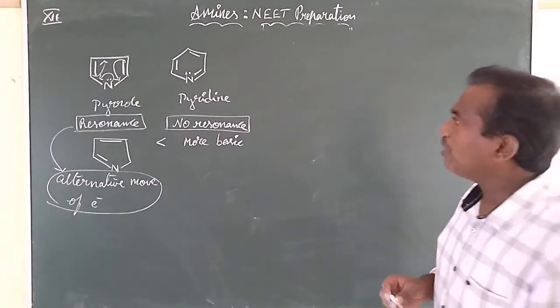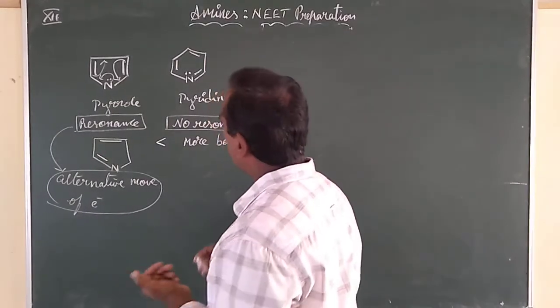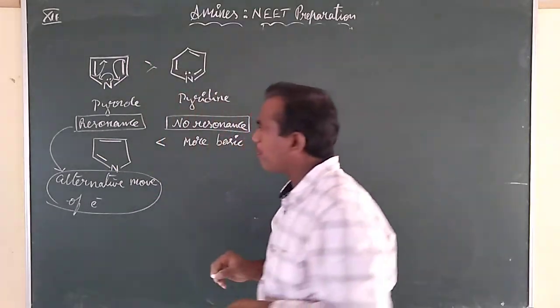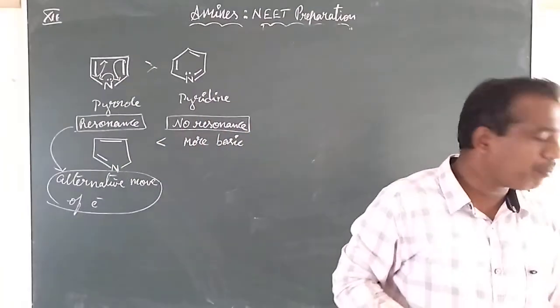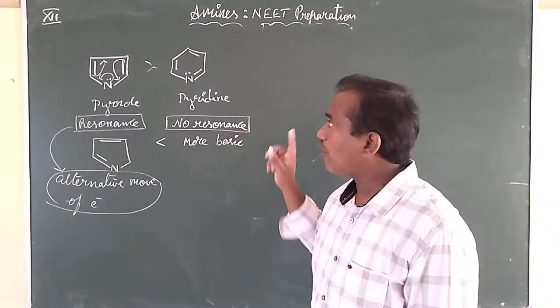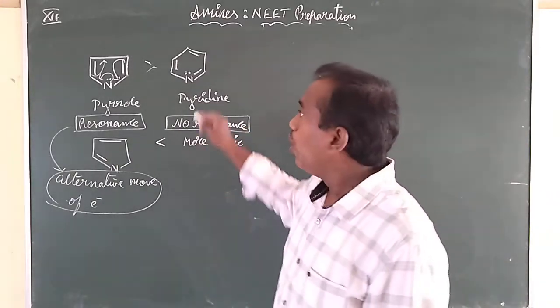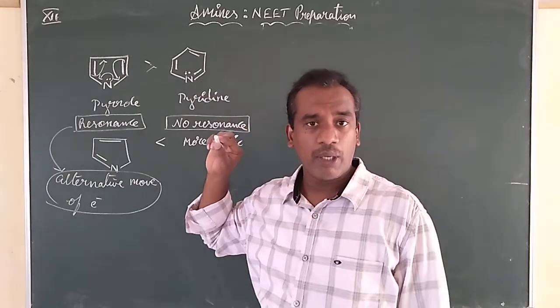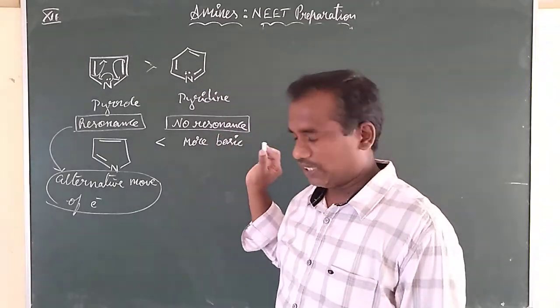One more. If you compare, now which is more basic among these two? Among pyridine and pyrrole? We can say pyridine. Why is pyridine more basic? It is not involved in resonance, and the lone pair on the nitrogen will be present. Wherever the nitrogen lone pair beside the pi bond is present, it is more basic.